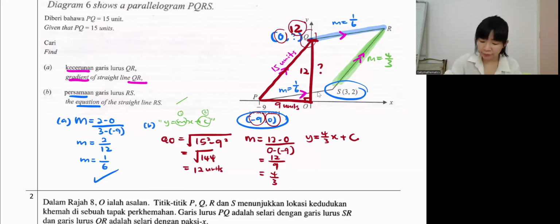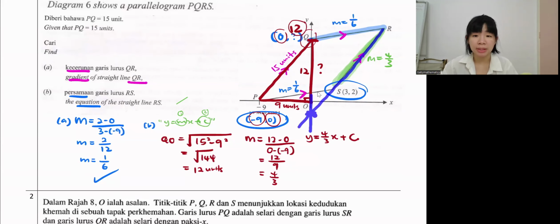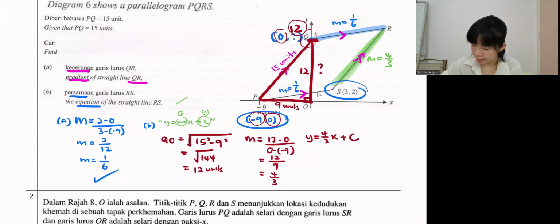So check and see if it's given or not. This line, if you want to intersect the y-axis, so the C here. The C is not given. So if it's not given, we sub a coordinate. Sub which coordinate? You want to find RS, definitely you focus on RS.